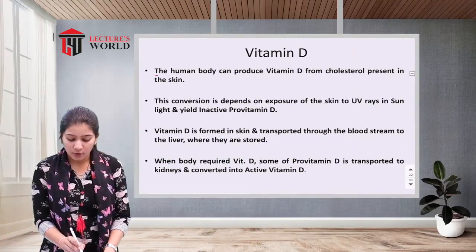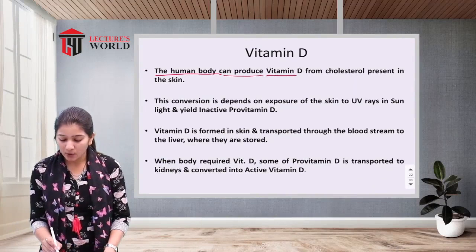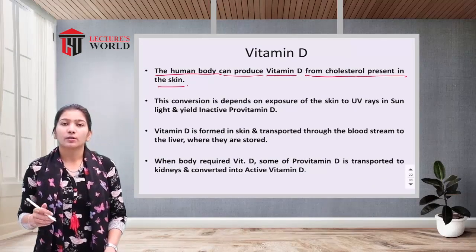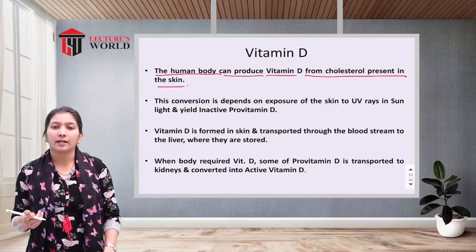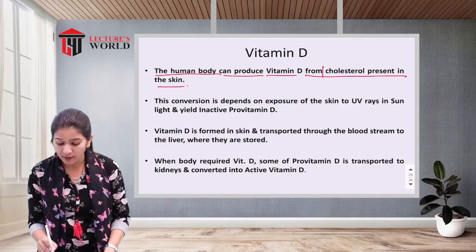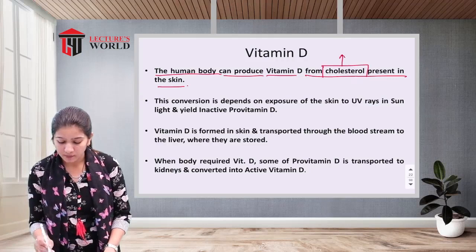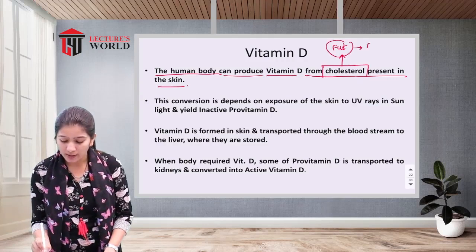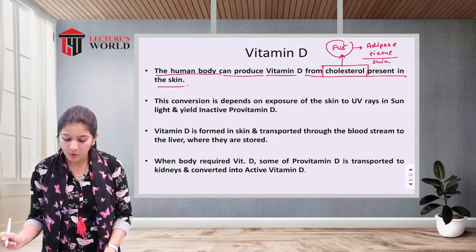So humans can produce vitamin D from cholesterol present in the skin. Okay, so the synthesis of vitamin D occurs in the body. Why? Because of the cholesterol present in the skin. Cholesterol is one type of fat, and fat is stored in adipose tissue, or we can say beneath the layer of the skin.